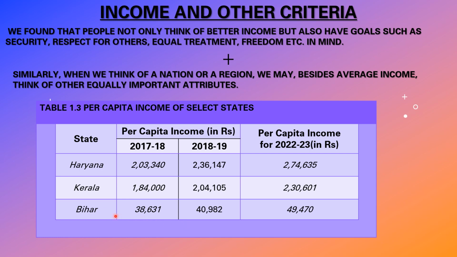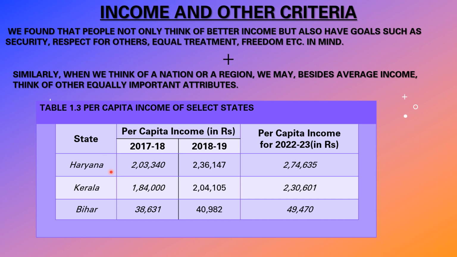Because as population increases, employment opportunities will also increase. Every person in the country will earn, and then it will be added to the per capita income. In Bihar also you can see this is also increasing year by year.